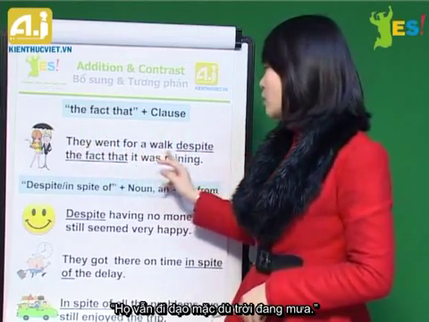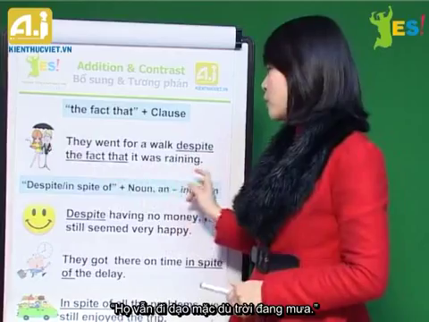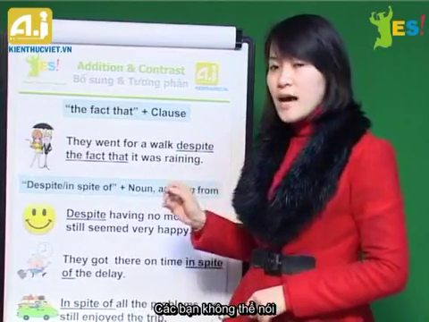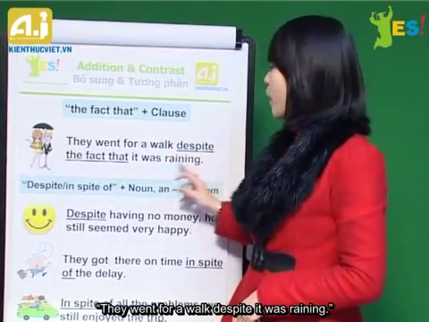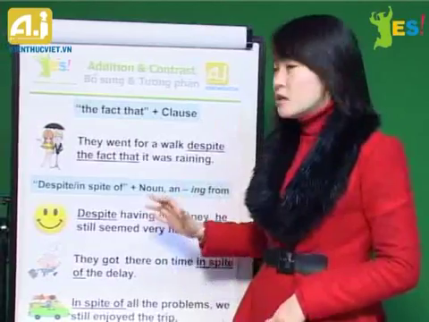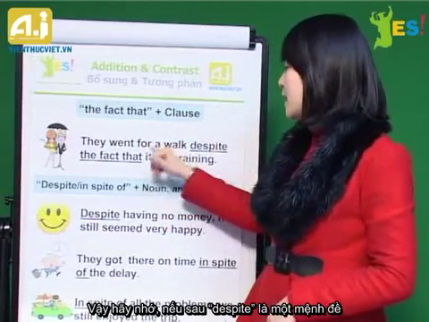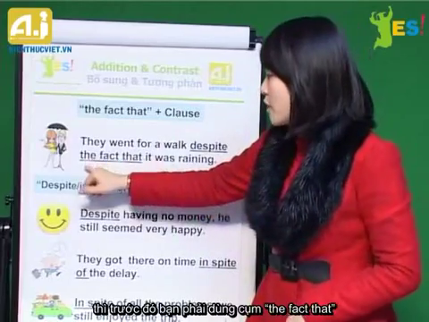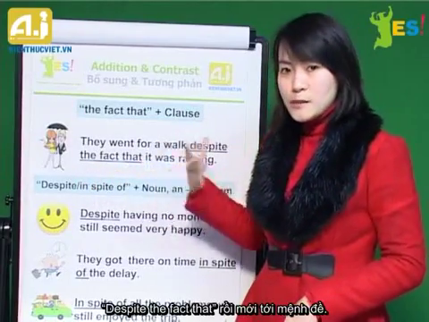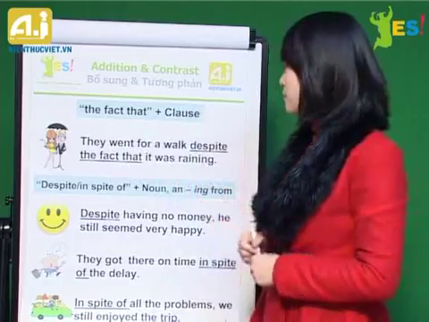They went for a walk despite the fact that it was raining. So you can't say they went for a walk despite it was raining. No, you can't do that. So make sure that if after the word despite is a clause, you should add the words the fact that. So despite the fact that, and then a clause.